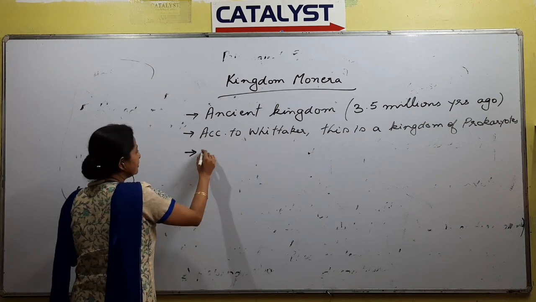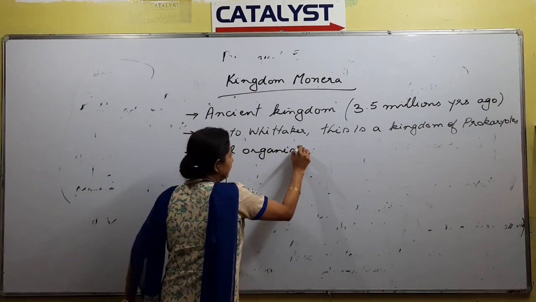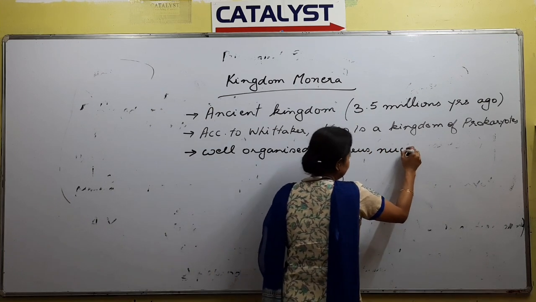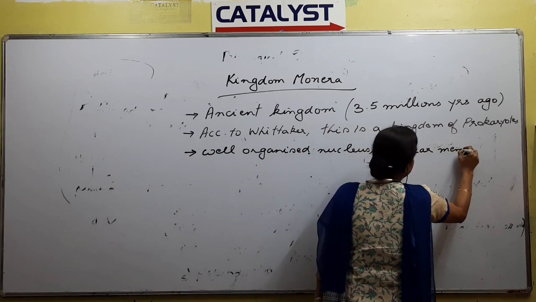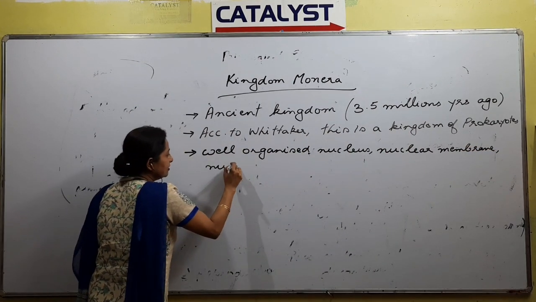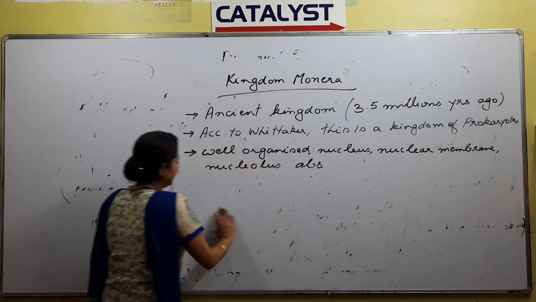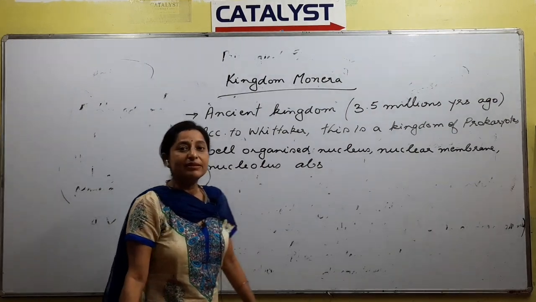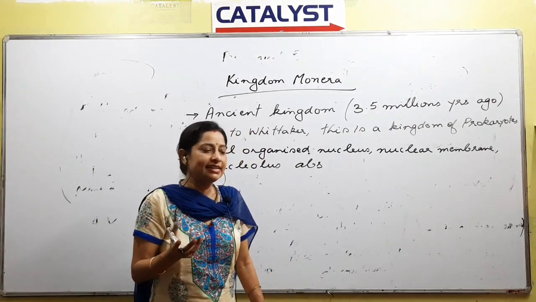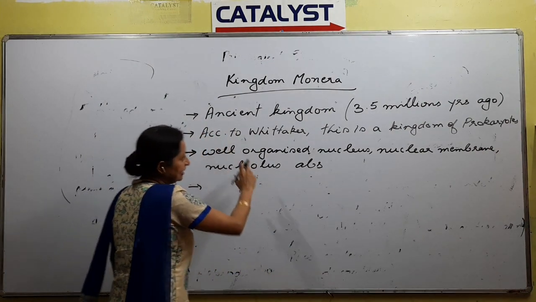Right. So we are going through the salient features of Monera, and if you are talking about prokaryotes, some of the characteristics of prokaryotes: well organized nucleus will be there or not? It will not be there. No nuclear membrane and no nucleolus. Well organized nucleus is not there, but does that mean there is no genetic material? Is the genetic material inside the nucleus RNA or DNA? It is DNA, right? So we know that it is DNA.